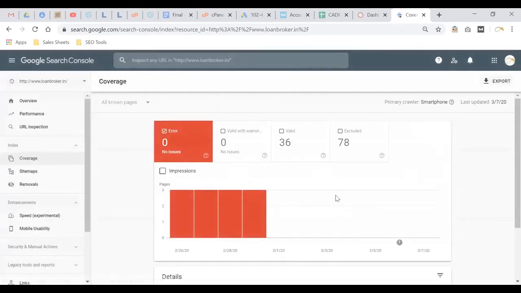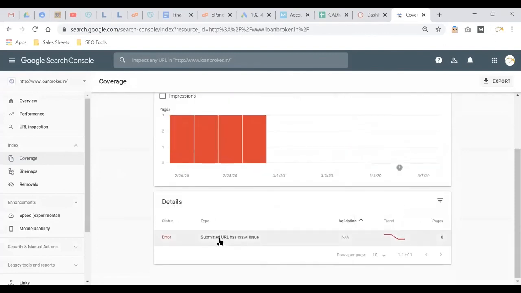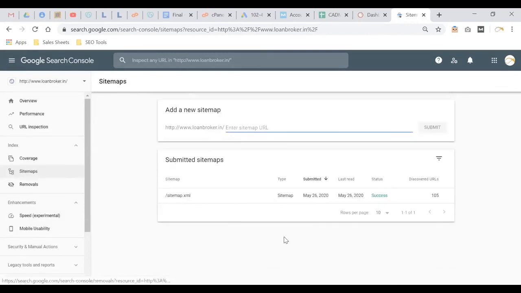Okay. So this is all okay. This under coverage error, it's fine. Some crawling issues are there. Once you have submitted the sitemap, remove the old sitemap. It will start crawling, and check it after a week. If still there, then we need to work on it. Otherwise, it's fine. I think only one sitemap is there.